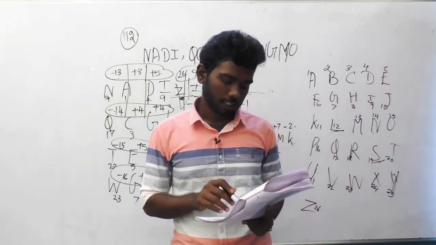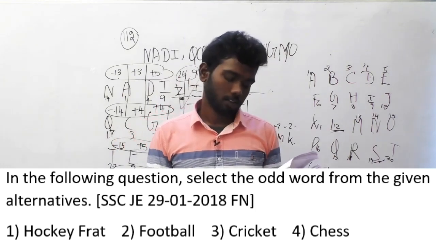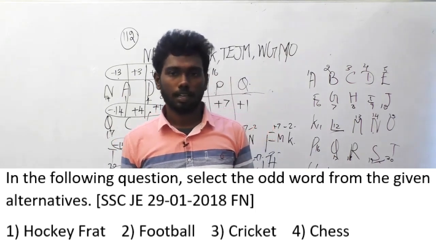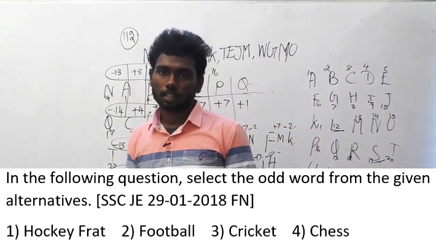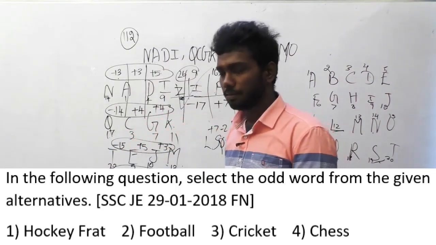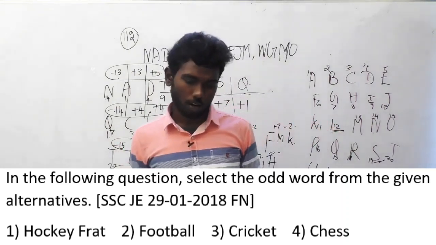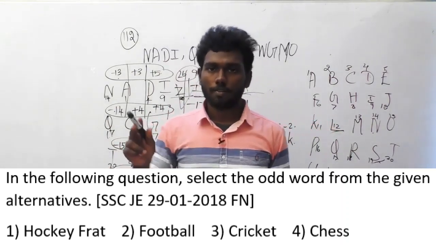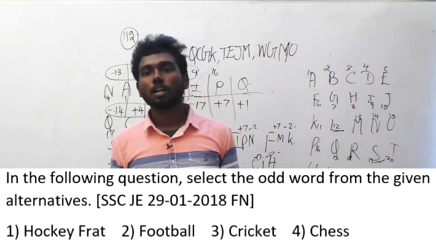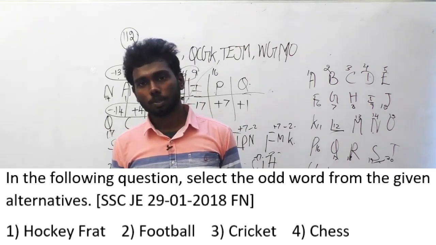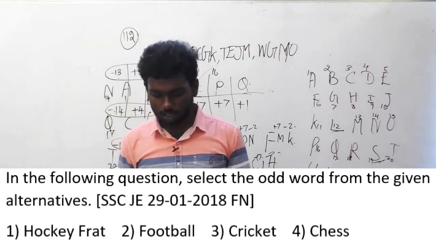In the following question, select the odd word from the given alternatives. We have to take the odd word out. This question was also asked on 29th January 2018, forenoon session. The options are option A hockey, option B football, option C cricket, option D chess. When you look at these options closely, except chess, all the other games are outdoor games and chess is an indoor game. So this may be the odd option here. That's it. Let's go on to the next question.